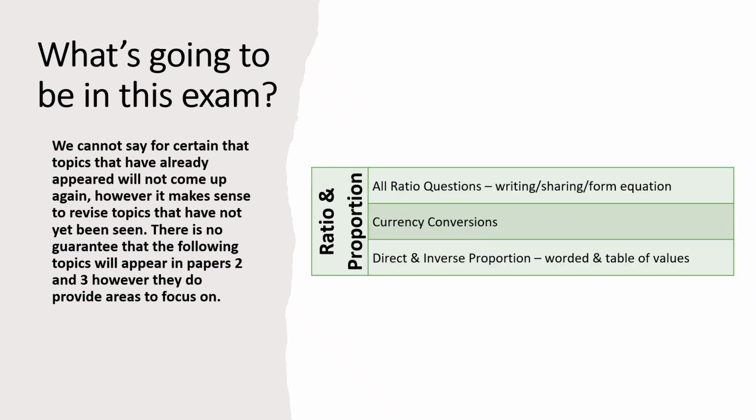And then finally, ratio and proportion. There was a ratio question in Paper 1. There were two questions involving ratio, actually there were three questions involving ratio in Paper 2. So we have had some ratio questions, which doesn't mean we won't see any more. It is something they like to put in lots of times and could be inside another question. But this one is the smallest section for you to think about.